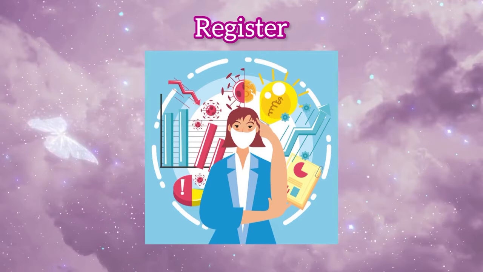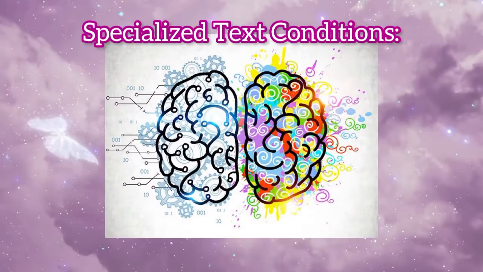And 3, mode is a text. As you can see, it's a text. With the specialized text conditions, we have cognitive condition, grammatical condition, and pragmatic condition. In the cognitive condition, we have specialized and general knowledge. The text is about the economy in Colombia, and if someone wants to read it, it is possible to understand it completely.